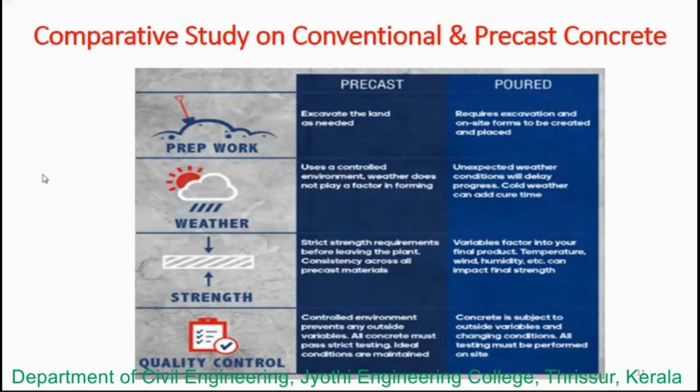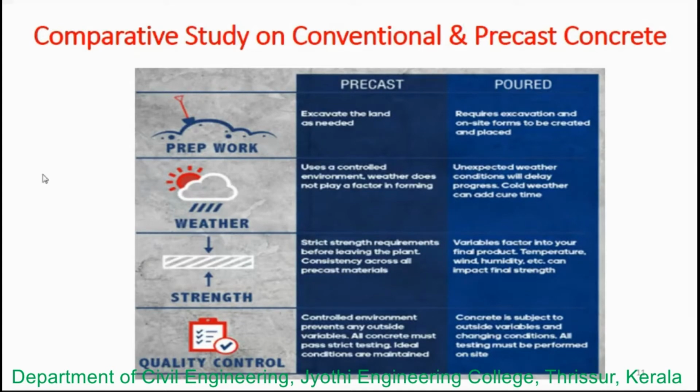When we adhere to the strength before leaving the plant, consistency and the desired strength can be achieved in the precast, as we have a monitored workplace. But in cast in situ, it's very difficult because of the temperature, wind, humidity, and n number of natural reasons. We won't be able to get the desired strength, or the final strength is not achieved as per expectations.